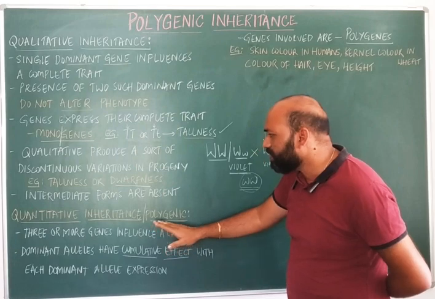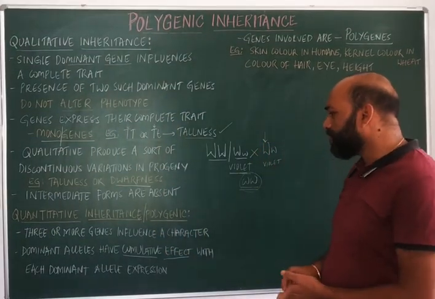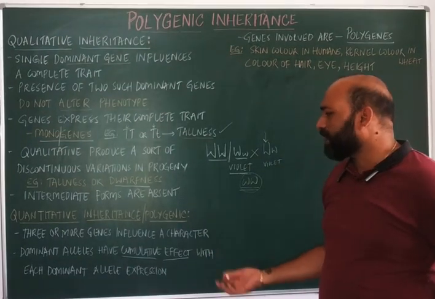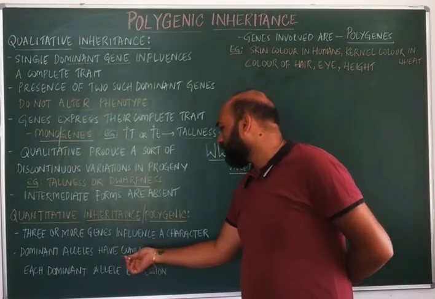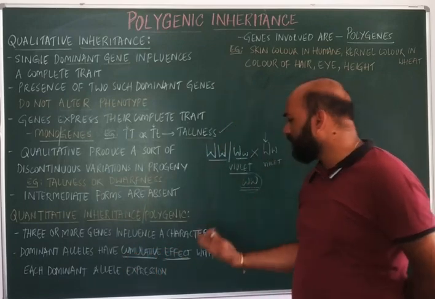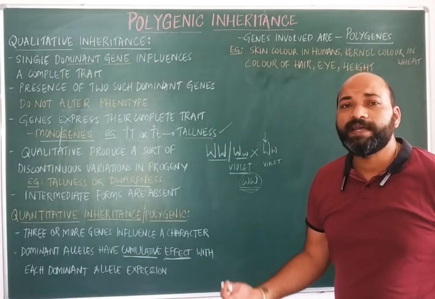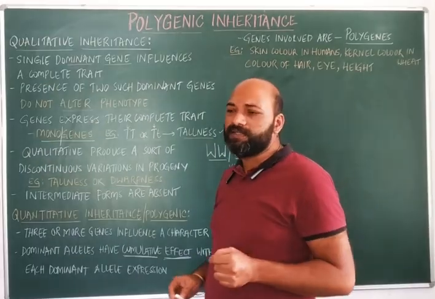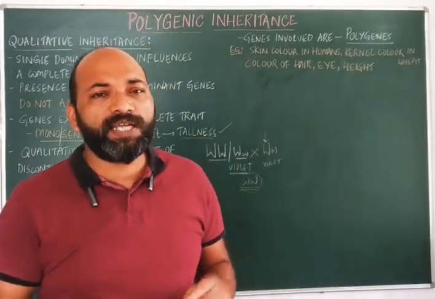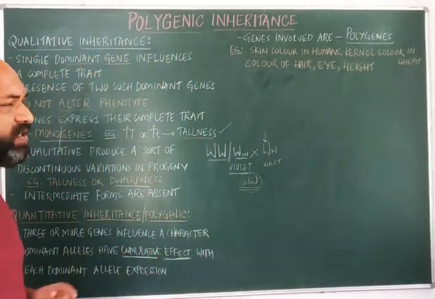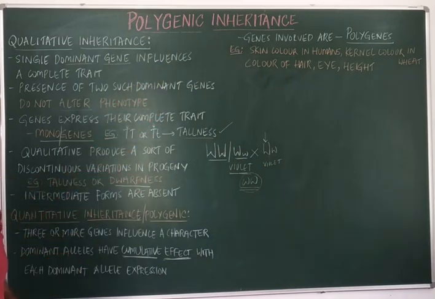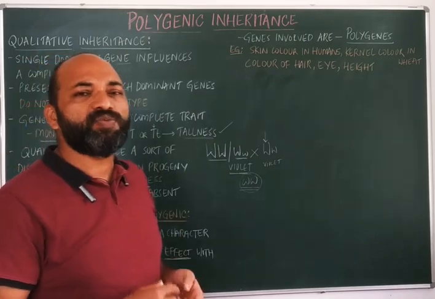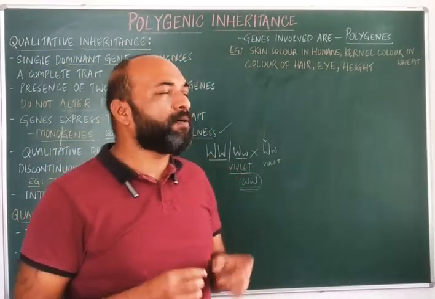But in quantitative inheritance, the presence of an additional dominant allele will express, and that additive dominant allele will have its own expression. That is called quantitative inheritance. The genes involved in this type of inheritance are called polygenes, so this is what we call polygenic inheritance.